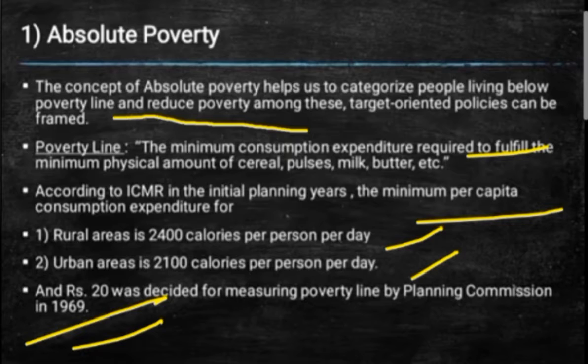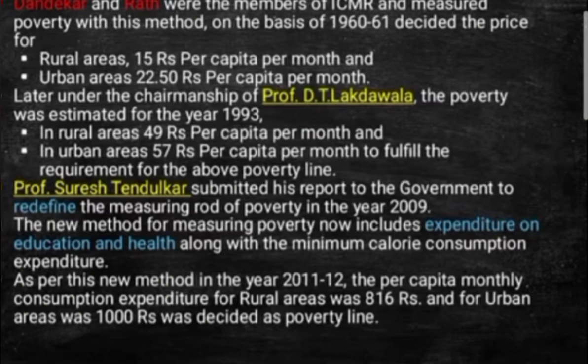Now, more concepts are there according to Professor Dandekar also, so we'll go with that. Students, you can see over here that Professor Dandekar and Rath were also members of the Indian Council of Medical Research. They decided for measuring poverty, on the basis of 1960-61, that for rural areas it must be 15 rupees per capita per month, and for urban areas 22.50 per capita per month. It was decided by Dandekar and Rath, members of ICMR.